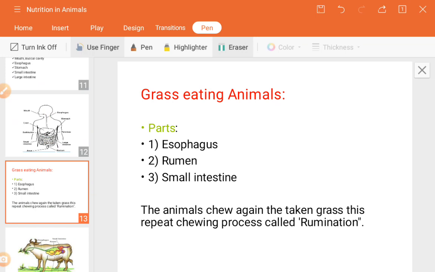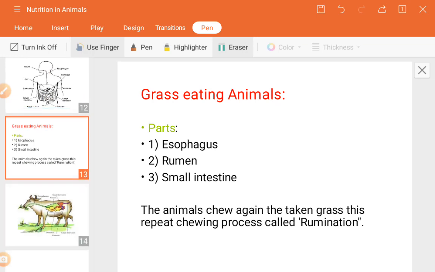Okay, so here we have to compare how digestion is done in a grass eating animal. You can see the parts in grass eating animals: the esophagus, rumen and small intestine. Only three parts are here as compared to human beings. The animals chew again the taken grass. This repeat chewing process is called rumination.